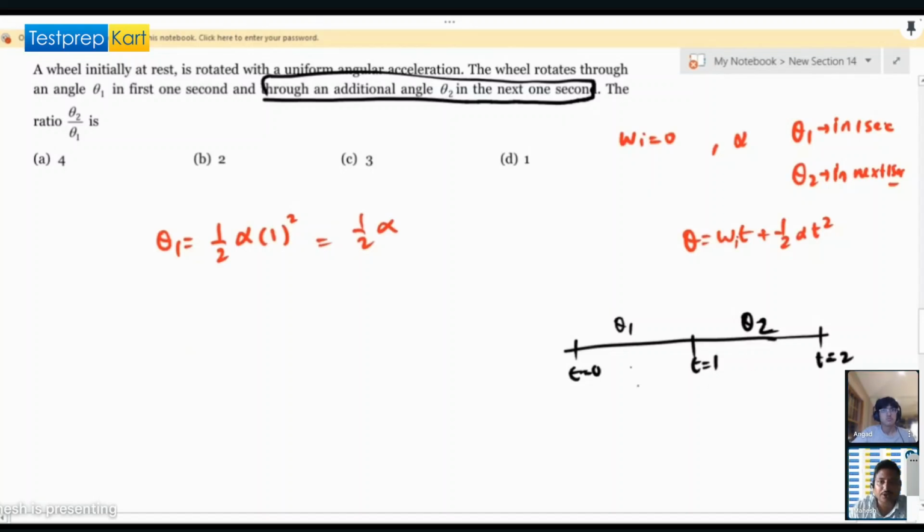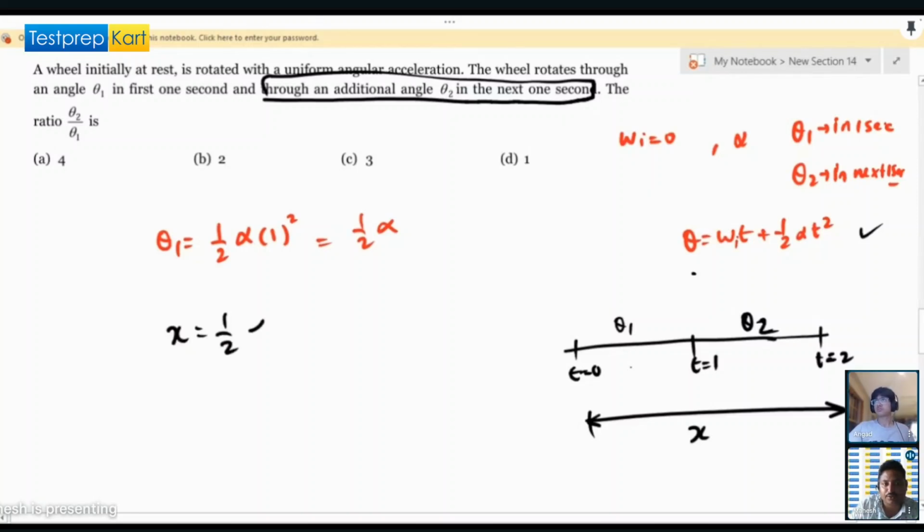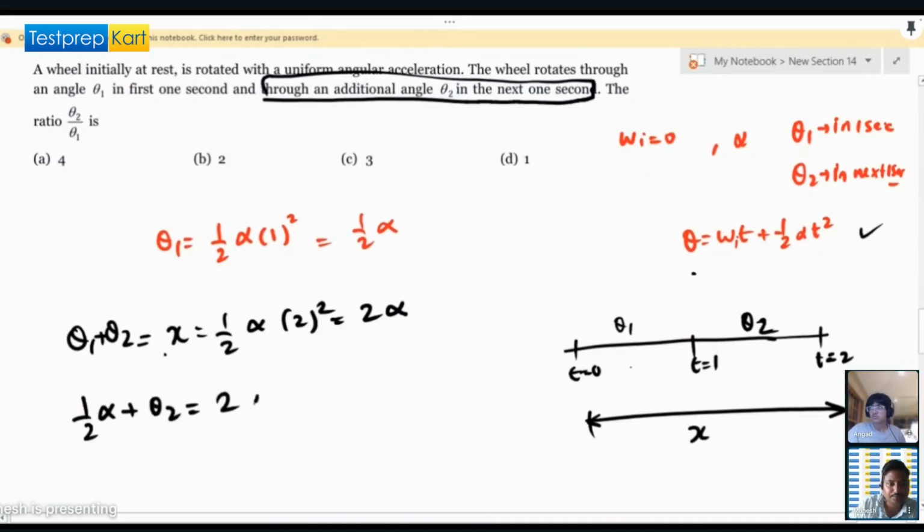But if we are using the same equation, that will be from 0 to 2, right? So let's say this angular displacement is x. So x is 1 half alpha 2 square, which is 2 alpha, right? But this x will be theta 1 plus theta 2, right? So theta 1 is half alpha, theta 2 is 3 over 2 alpha, right?